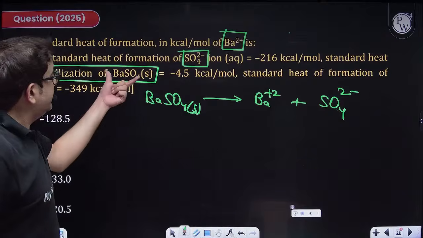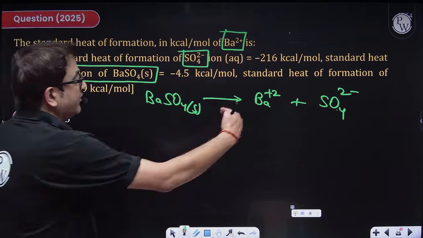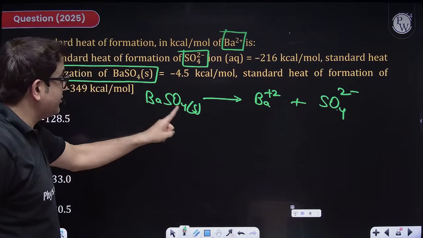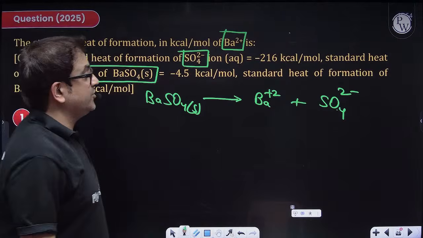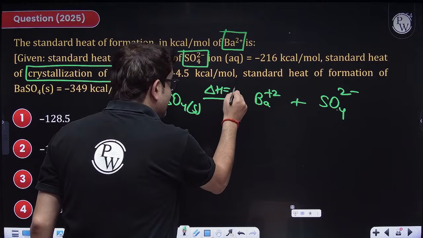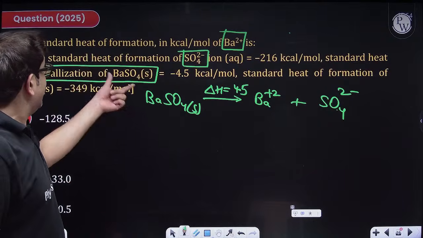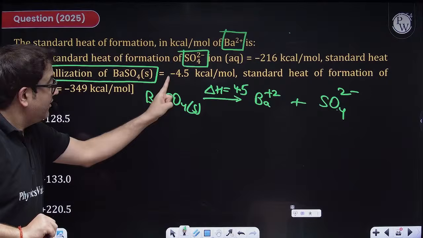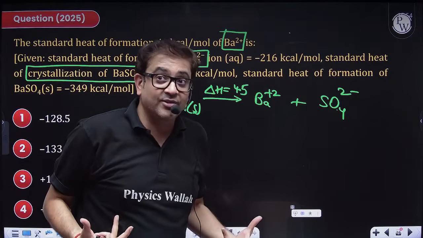So if this value is minus 4.5 kilocalorie, that means the reverse reaction would have been taking place, and once the solid lattice is formed, this much energy is released. But if you provide this much energy, then delta H for this reaction will be plus 4.5. I hope everybody is first getting this, that enthalpy of crystallization is when 1 mole of solid is formed. Because solid is formed, lattice energy will be released. That's why it is formed, so it will be stable.